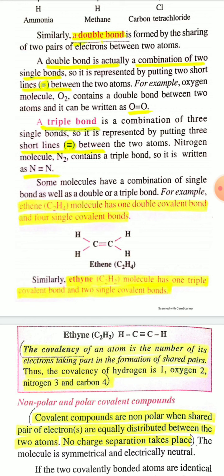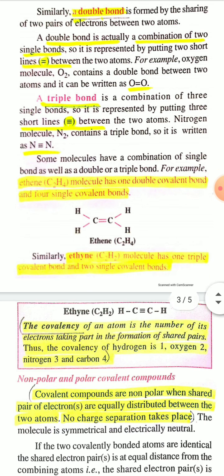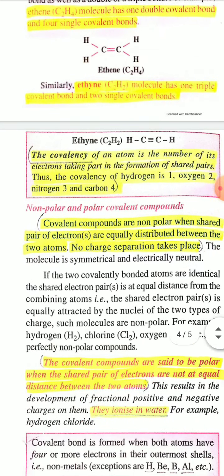You can see the structure of ethyne: H single bond C triple bond C single bond H. It contains one triple bond and two single covalent bonds.